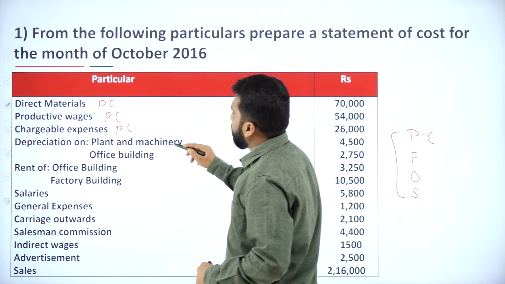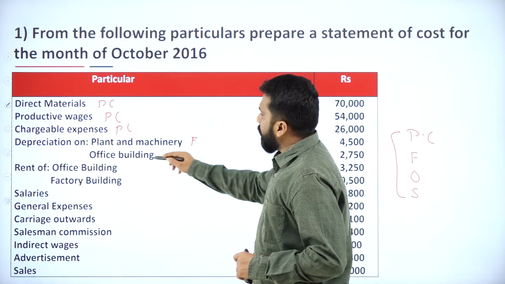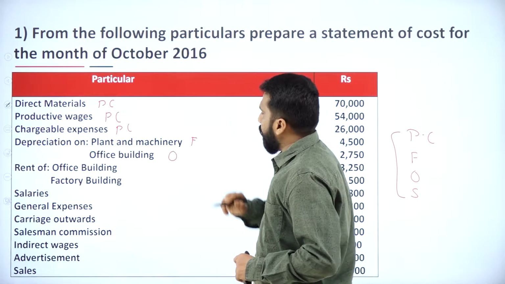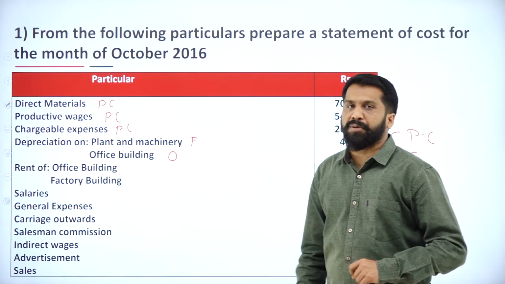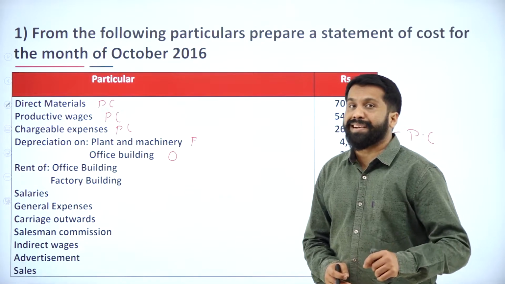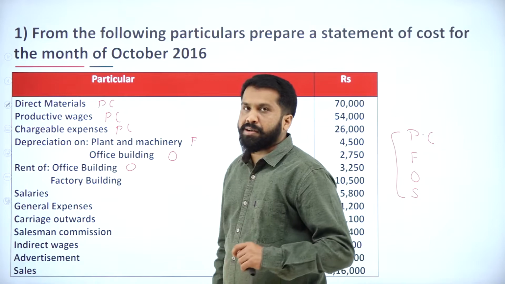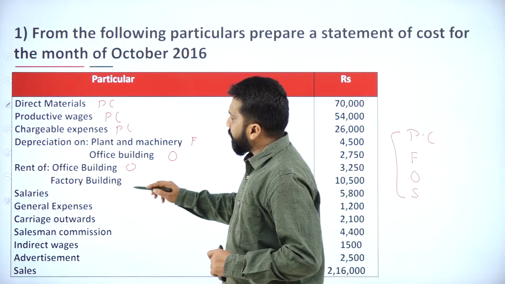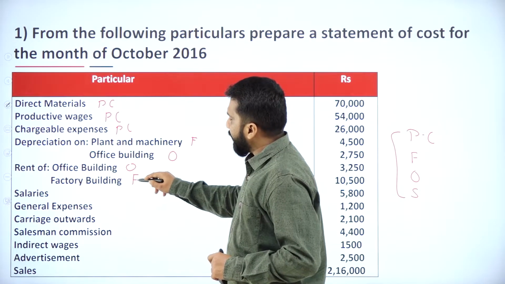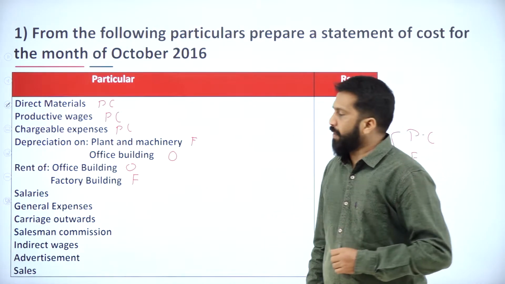Depreciation on plant and machinery. Plant and machinery comes under factory. Your office building comes under office and administration overhead. Next, they have given the information about rent. Rent of office building comes under office. Rent of factory building comes under factory. Rent of office building, office. Rent of factory building, factory itself.